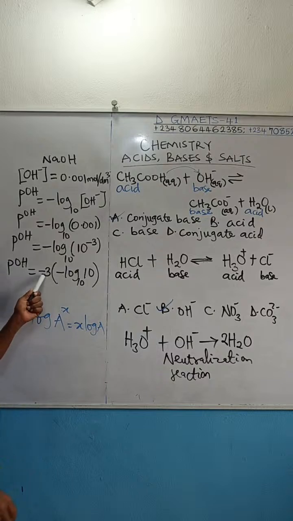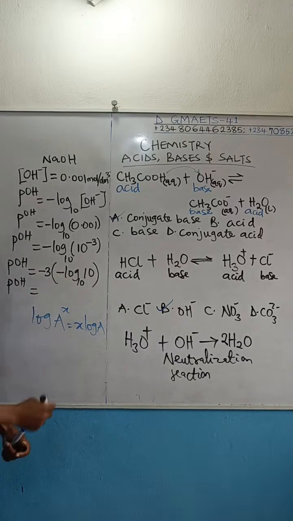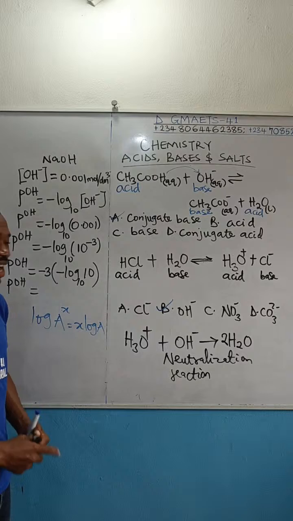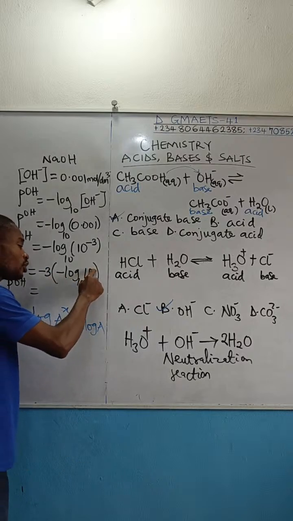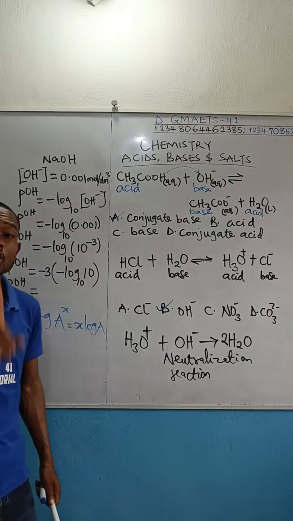Now, minus 3 times minus 3 will give you plus 3. Minus 3 times this minus 1, there is an invisible 1 here. Minus 3 times this minus will give you plus 3. Take note of that. Then logarithm of 10 to base 10. Log of 10 to base 10 is equal to 1.